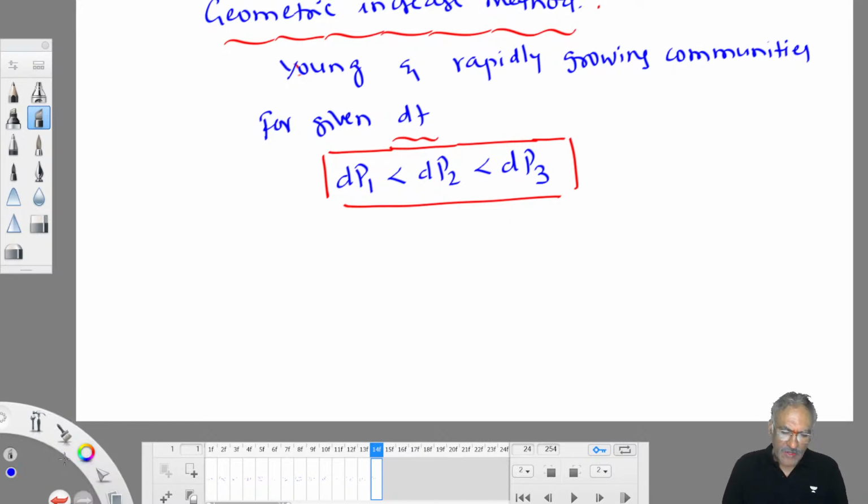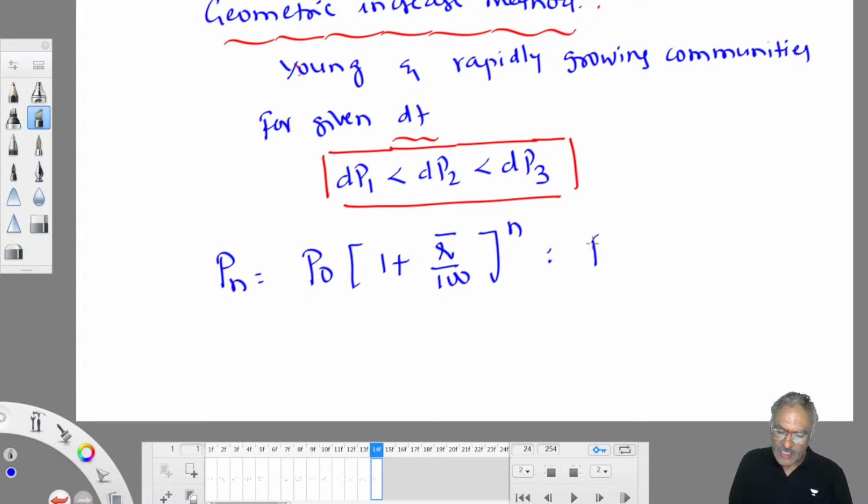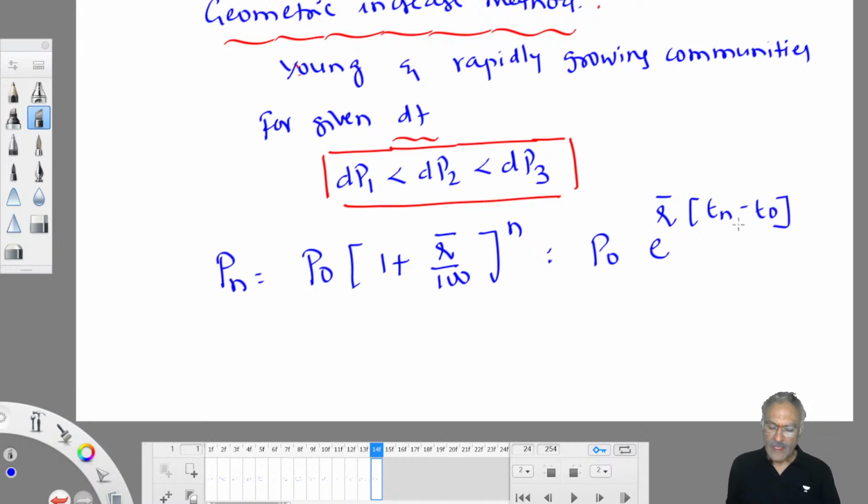Again here you have to remember only the formulae. In the geometric increase method, Pn is equal to P0 into (1 plus R bar by 100) whole power n. P0 and n carry the same meaning; the extra thing is R bar, which you have to work out. Or otherwise one more formula: Pn equals P0 into e to the power R bar into (Tn minus T0). This way also you can work out. When the R or R bar value is given to you, you don't require census data. Substitute in the formula and get the answer.